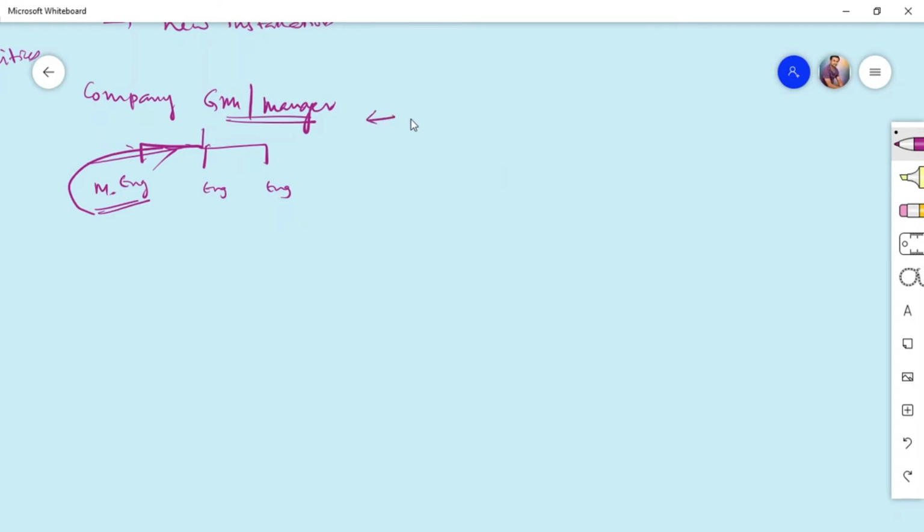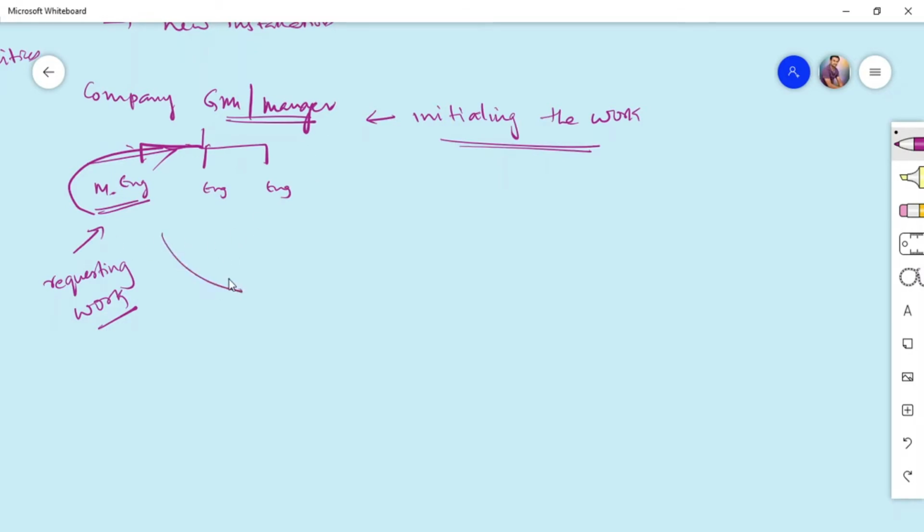So he will be the requesting authority, and the GM has the responsibility of initiating the work because he sees it as important. According to schedule it has to be done, but due to some other circumstances he might initiate the work or he might defer that particular maintenance.